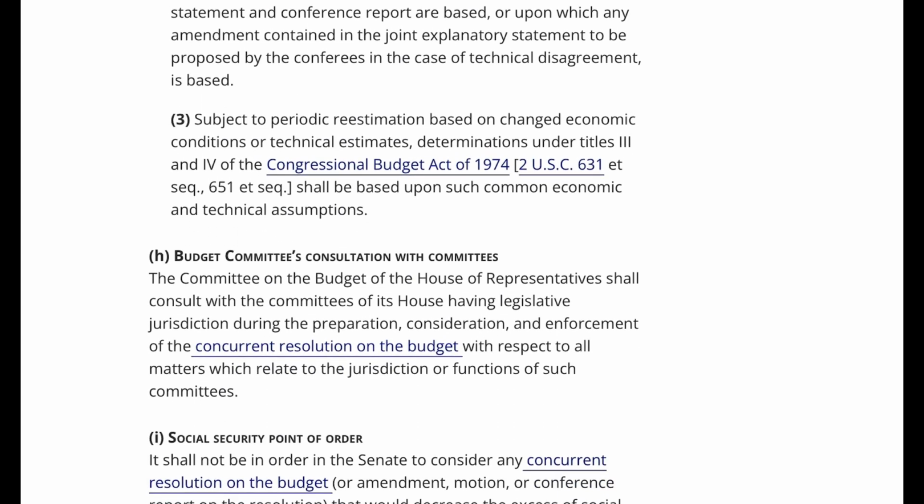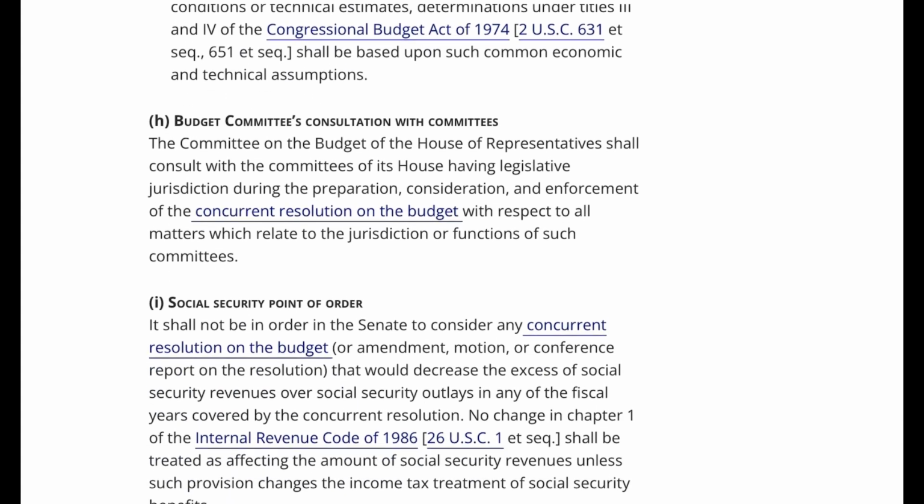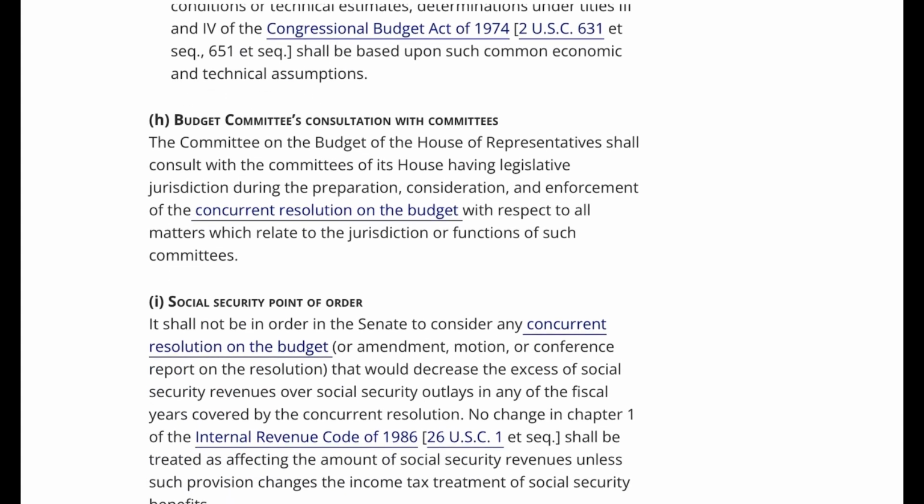H. Budget Committee's consultation with committees. The Committee on the Budget of the House of Representatives shall consult with the committees of its House having legislative jurisdiction during the preparation, consideration, and enforcement of the concurrent resolution on the budget with respect to all matters which relate to the jurisdiction or functions of such committees.